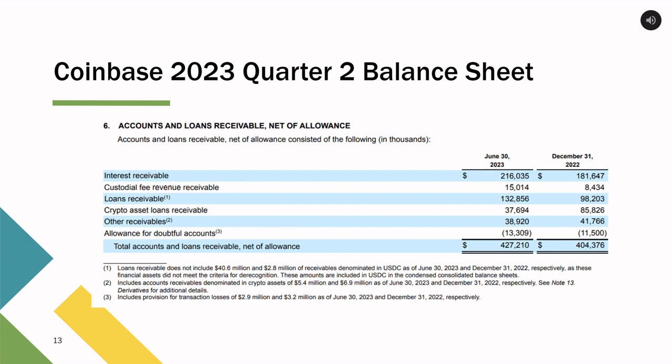13, we have another screenshot of the 2023 quarter 2 balance sheet. This displays the accounts and loans receivables net of the allowance for doubtful accounts. For the sake of the exercise, we did add back in the allowance for doubtful accounts.